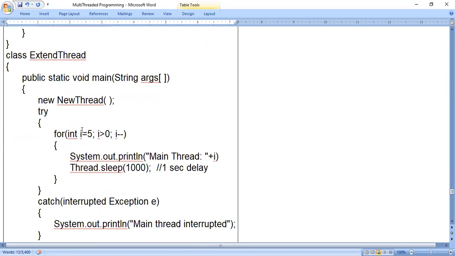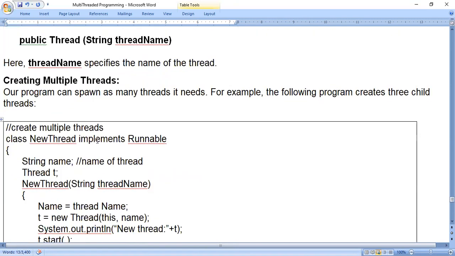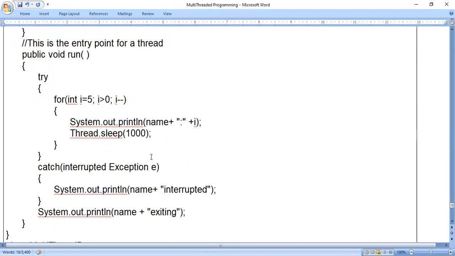So now in a similar way, can we create more threads? That means more program control flows. In the previous 2 programs, we saw only 2, that is main thread and child thread. Now here we see our program can span. Span means extend. Okay. The boundary can be increased. It can span as many threads as it needs. For example, the following program creates 3 child threads. So we'll see how it is created in this program.